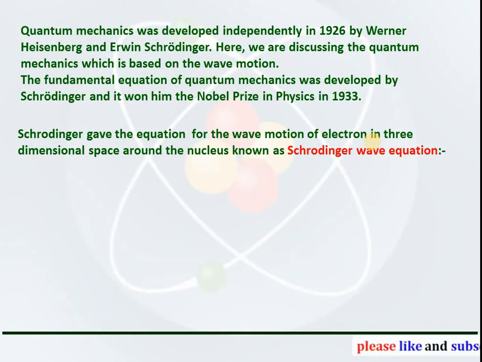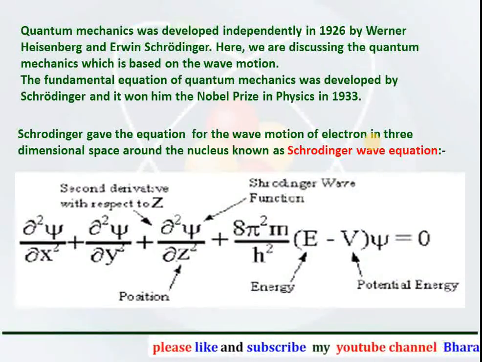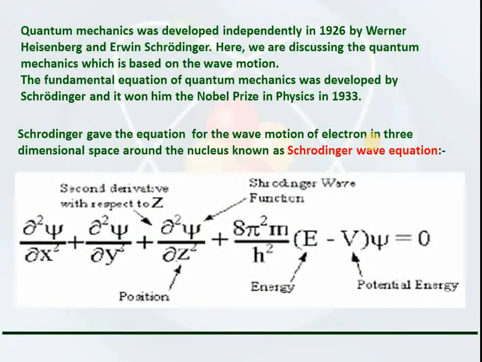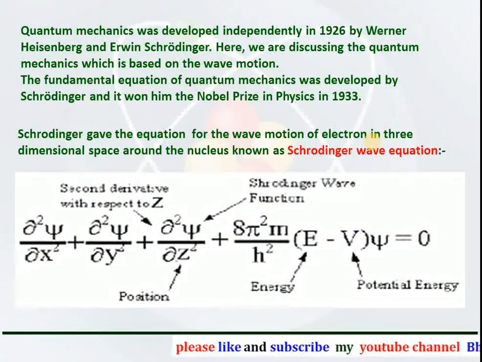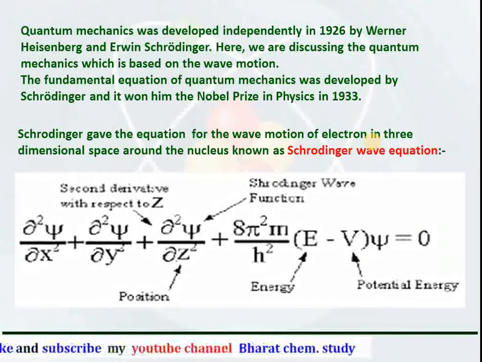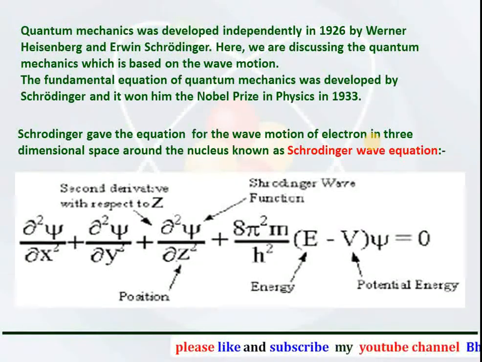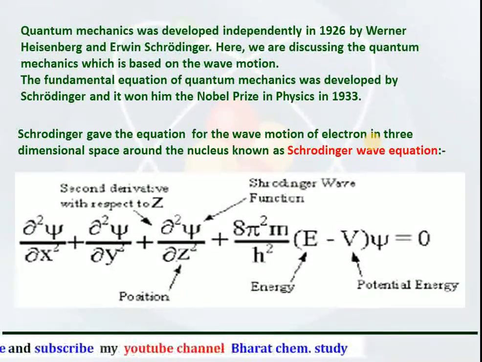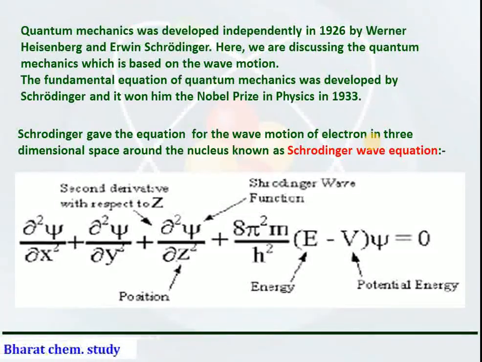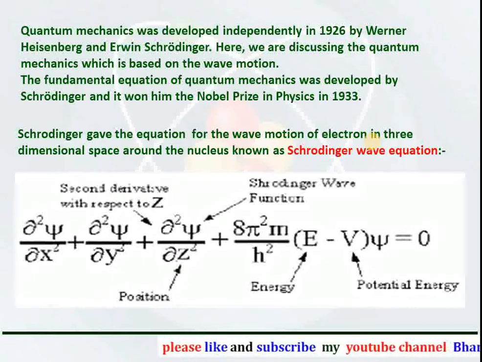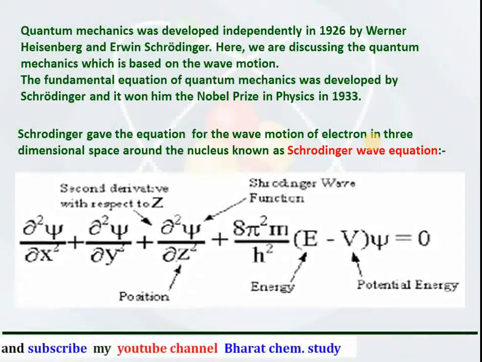the Schrödinger wave equation and is represented as del square psi upon del x square plus del square psi upon del y square plus del square psi upon del z square plus 8 pi square m (E minus V) psi upon h square is equal to 0. This equation is called the Schrödinger wave equation. We only have to learn the equation. No derivation is in our syllabus.